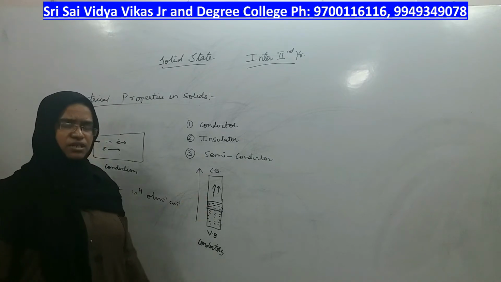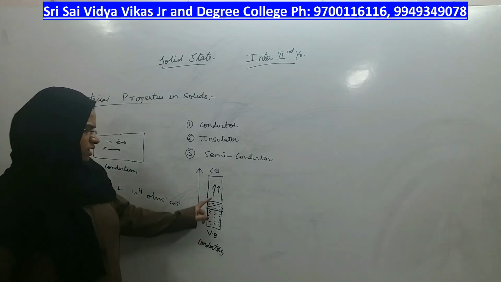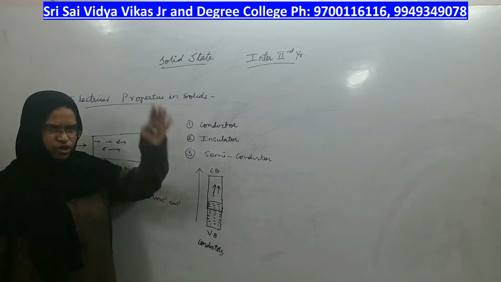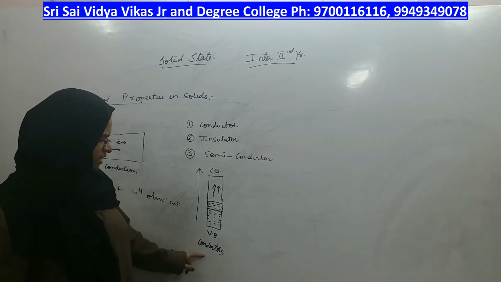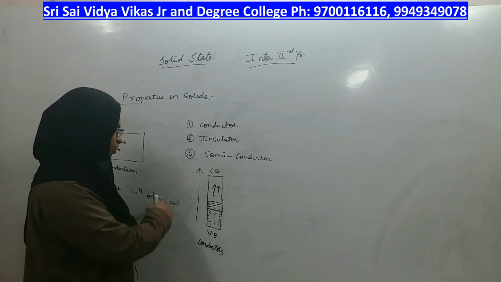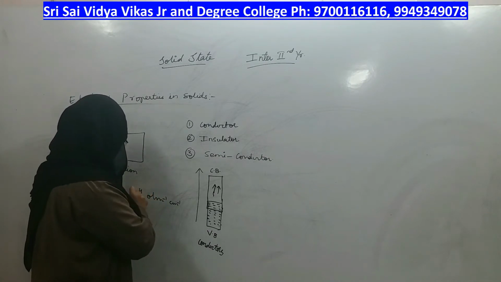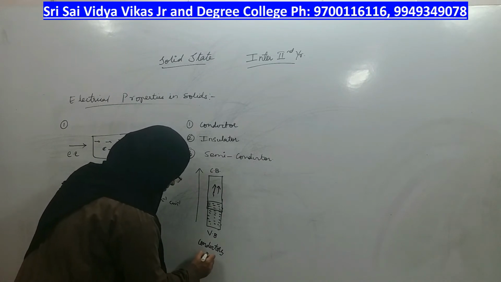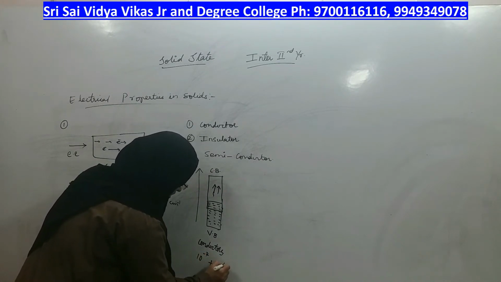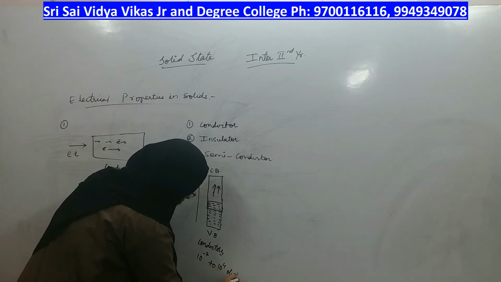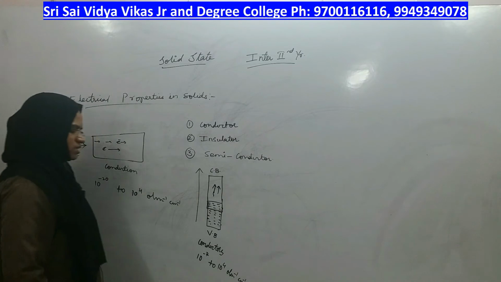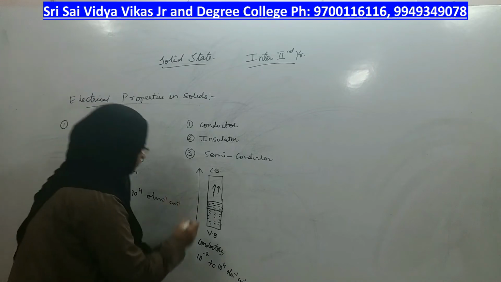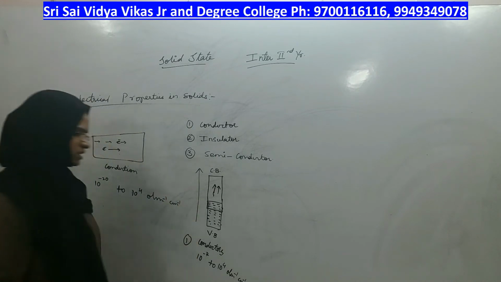As the conduction band is overlapping the valence band, it easily takes the electrons from the valence band, and from there flow of electrons continues, right? That is the reason why the conductance value of conductors is in the range 10 power minus 7 to 10 power 4 ohm inverse centimeter inverse. For whom? For the first type, which is conductors, right?